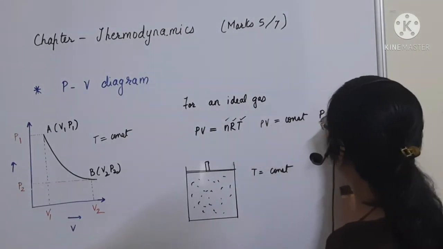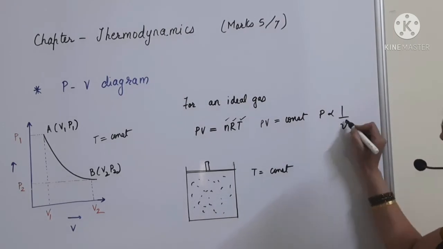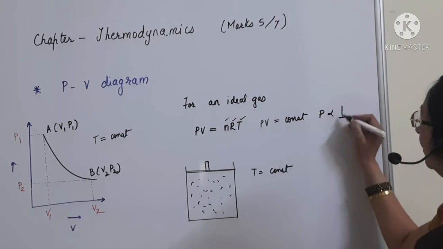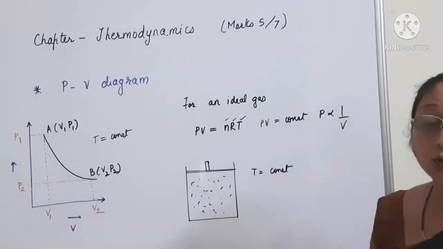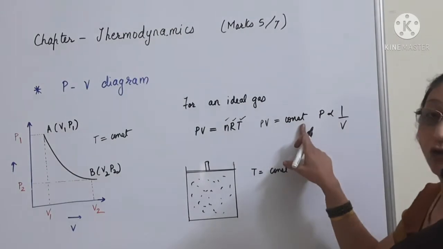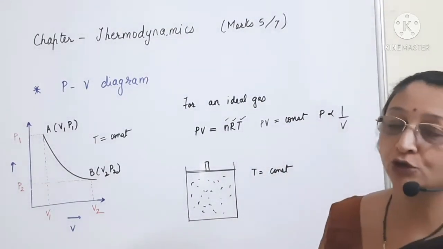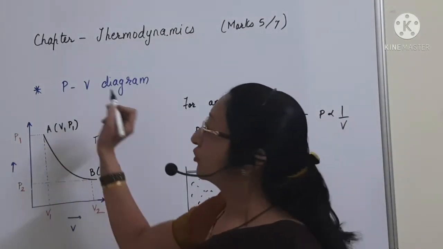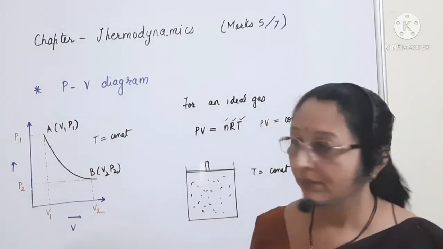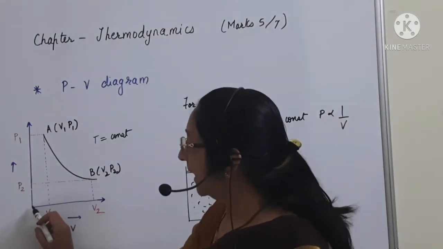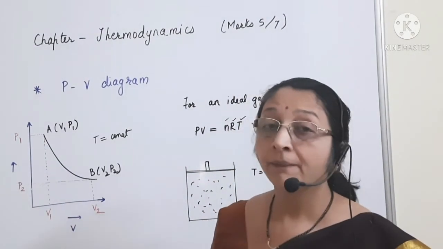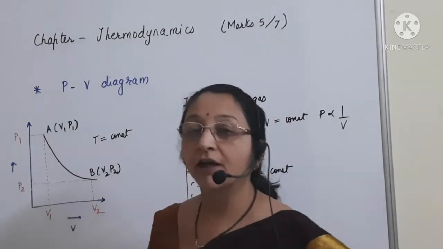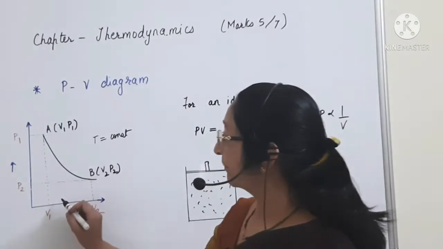So pressure would be changing with respect to the volume, or PV is equal to constant, or pressure is inversely proportional to volume in this case. Now we are drawing the PV diagram. Here on the x-axis we are considering the volume of the gas, and on the y-axis we are considering the pressure of the gas.